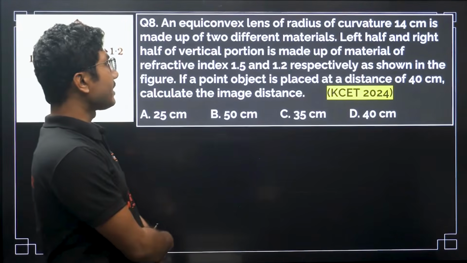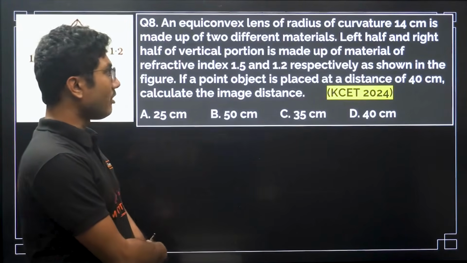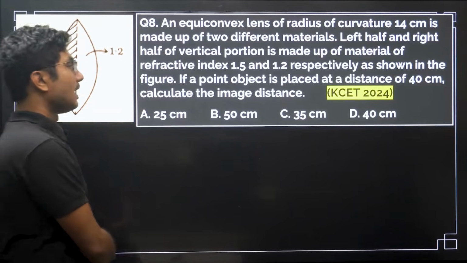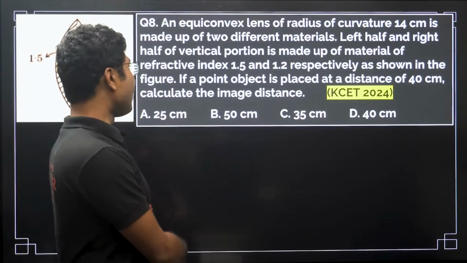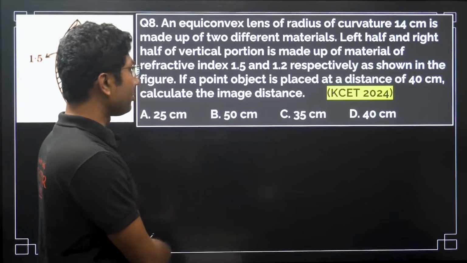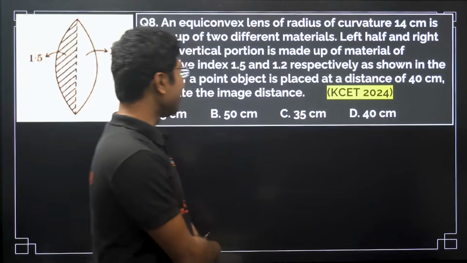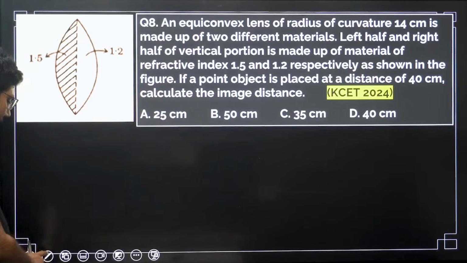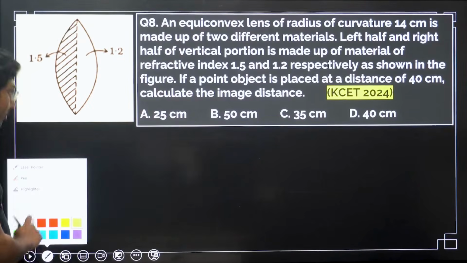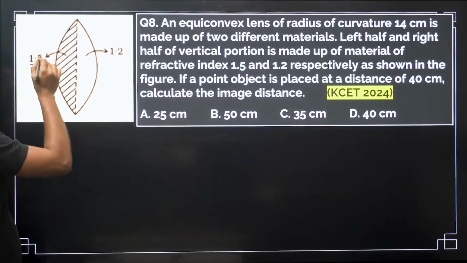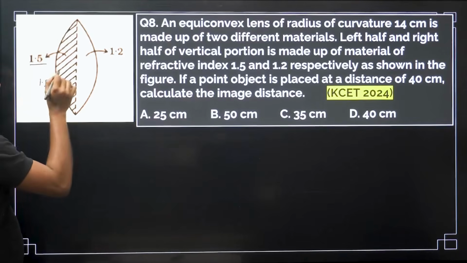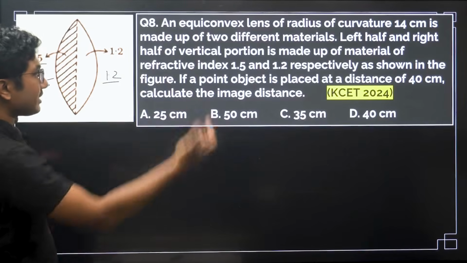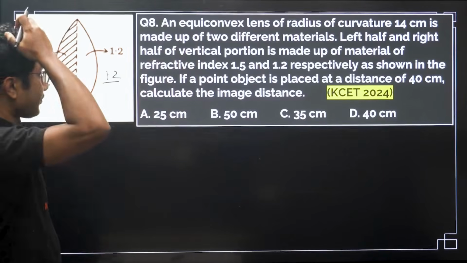An equiconvex lens of radius of curvature 14 centimeter is made up of two different materials. Left and right half of the vertical portion is made up of material of refractive index 1.5 and 1.2. As you can see in the diagram, here we have two halves. One half is made up of 1.5 and this half is made up of 1.2, but the radius of curvature for both sides is the same, which is 14 centimeter.